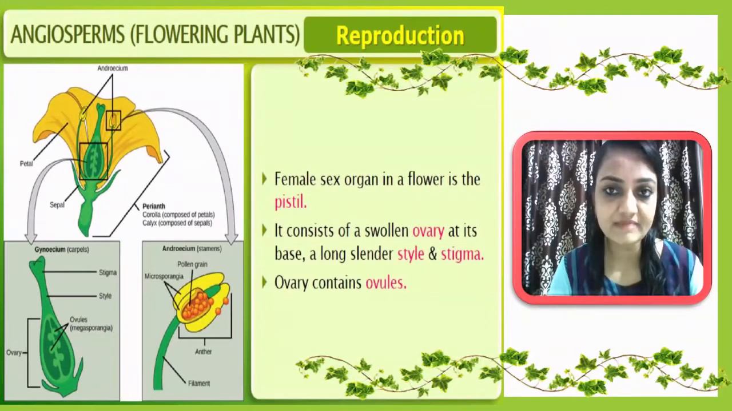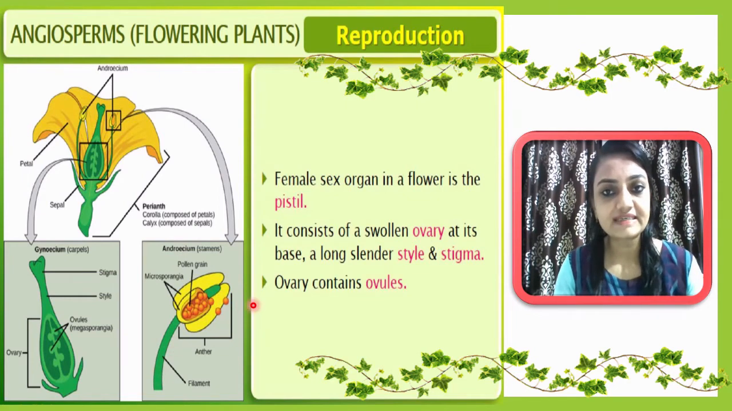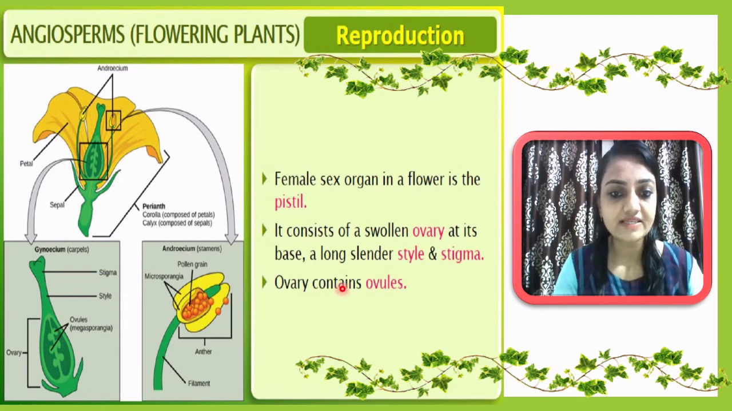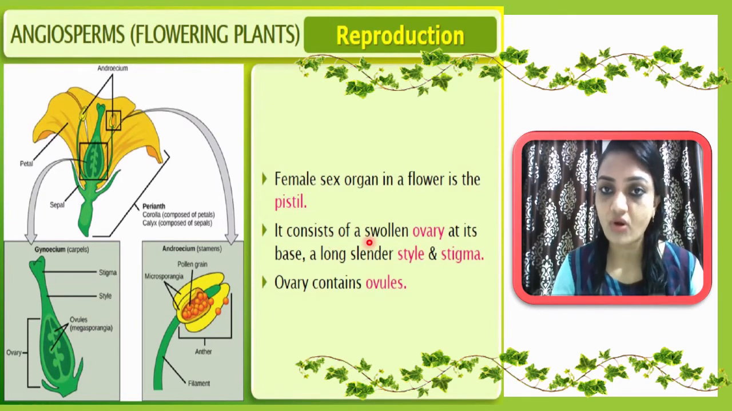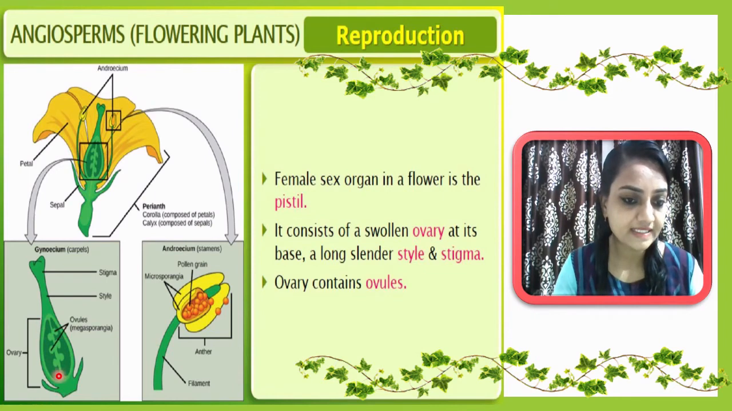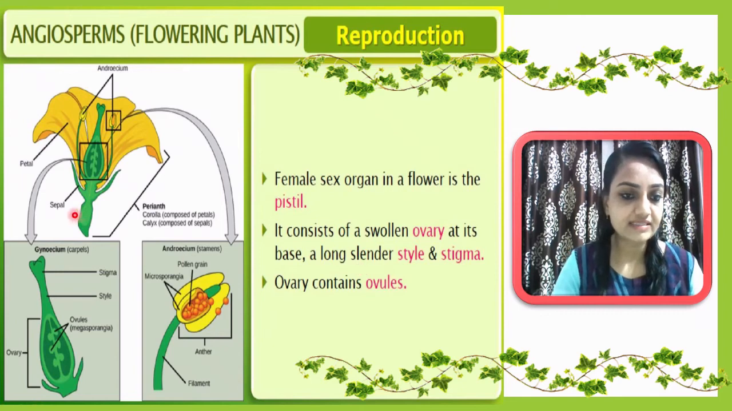So we have discussed the male sex organ of the flower, which is the stamen. Now let me discuss the female sex organ of the flower, which is considered the pistil. You can observe here, this is the pistil, and it consists of a swollen ovary. At the bottom, the swollen part is called the ovary. At its base there is a long slender style, and on the top of this style there is a very receptive structure, called the stigma.